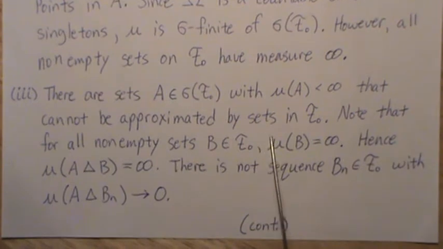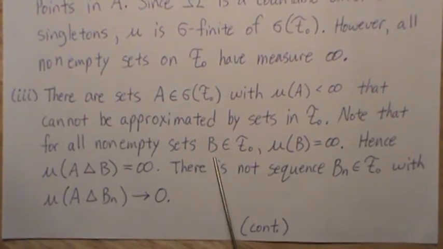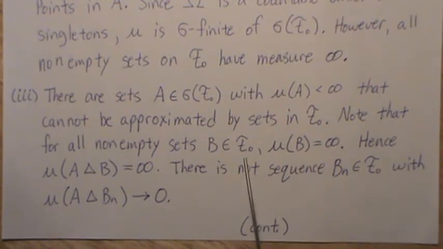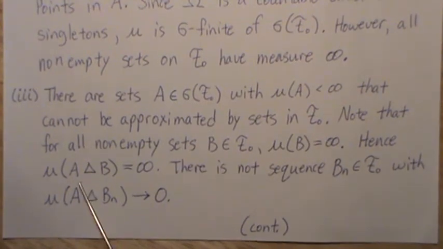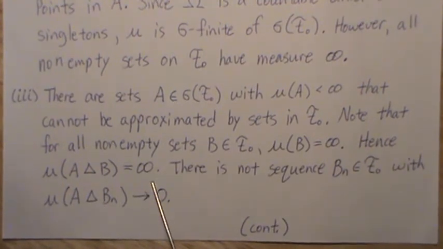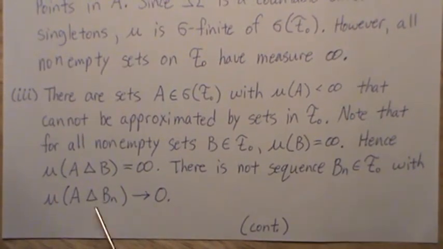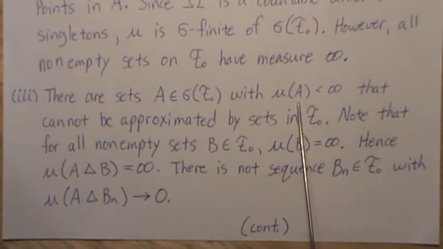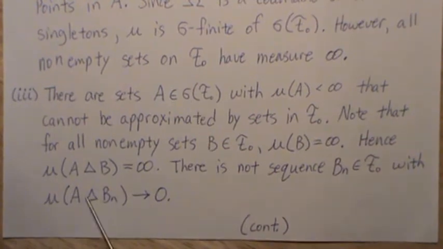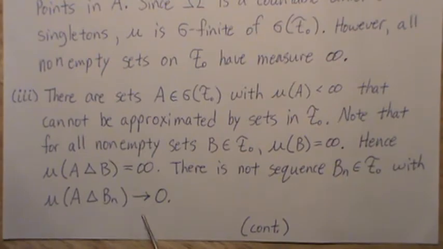So observation 3 is that there are sets A with finite measure, so the counting measure is finite, that cannot be approximated by sets in the field F. So note that for all non-empty sets B in the field, the measure is always infinity. So hence this symmetric difference is always infinity. There's not a sequence B_n in the field that approximates A, where A is finite in the sigma field, right? So it doesn't happen. So the approximation theorem is not true.